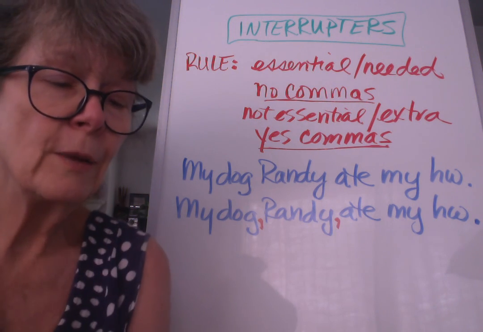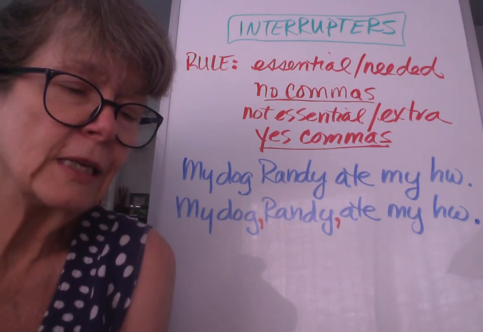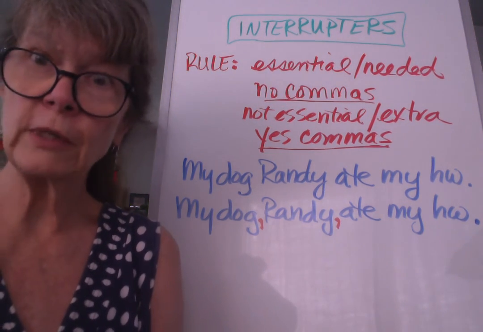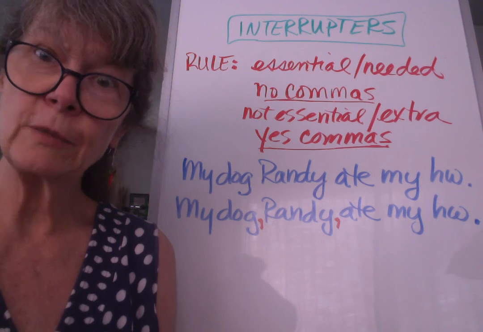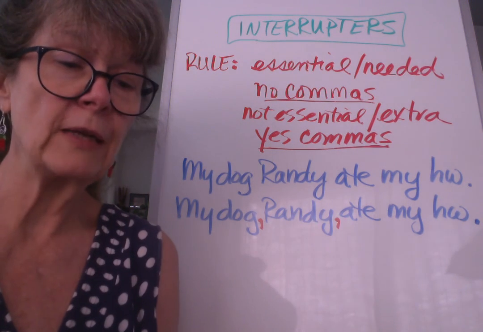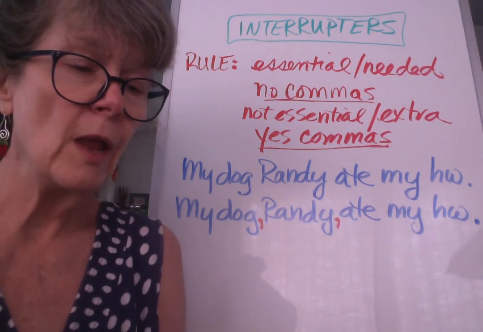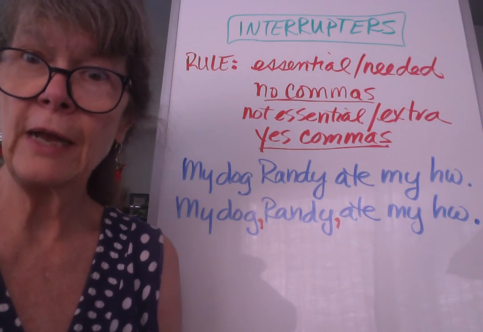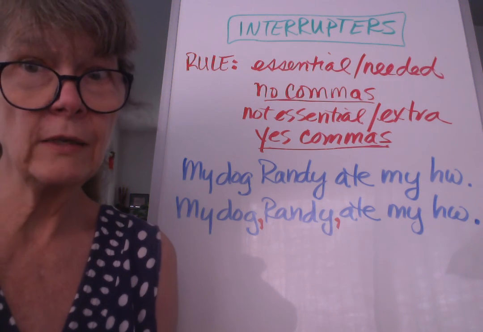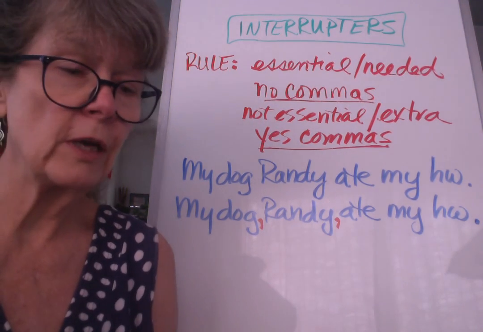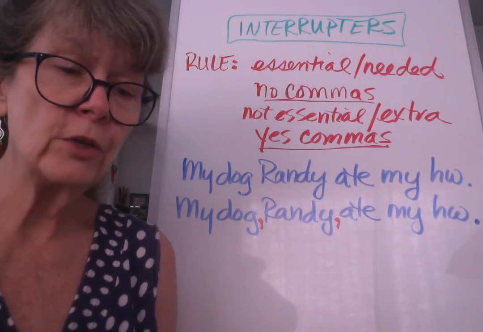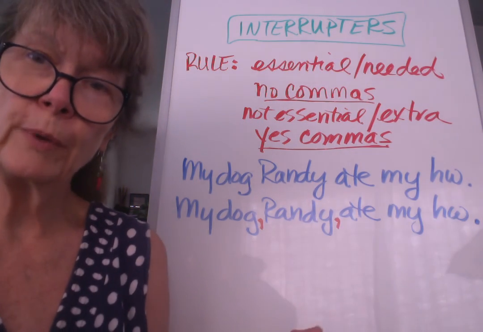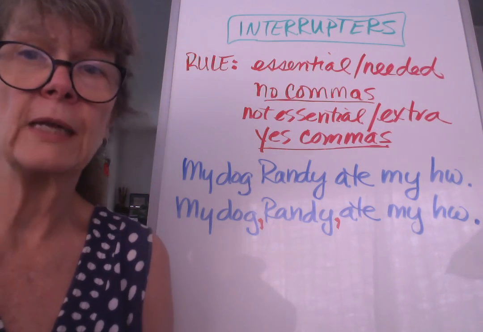Number 8, the bicyclist whizzing past me did not see the pedestrian and almost hit him. So whizzing past me is an interrupter in that sentence, a phrase. The dog, ignoring the cat, yawned loudly and lay down. So ignoring the cat is a phrase that is an interrupter here. And it was already too late, to be honest, for us to sign up for the event. To be honest is a phrase that interrupts that sentence.